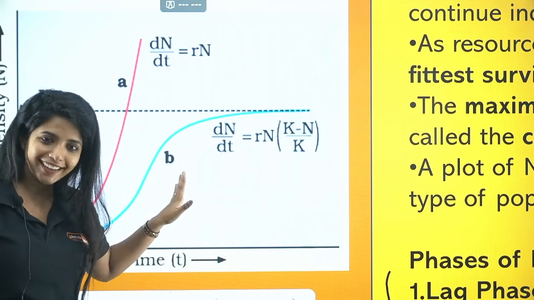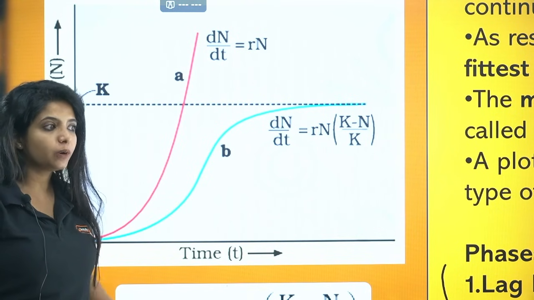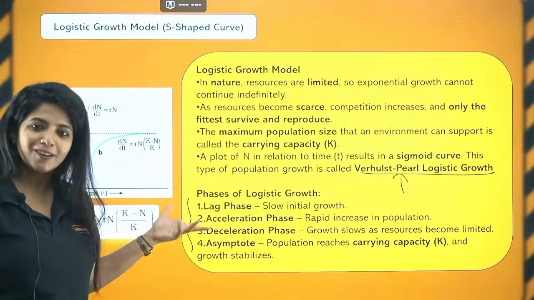That's all. Okay? And here, time and population density. Verhulst-Pearl logistic growth is also known as logistic growth.